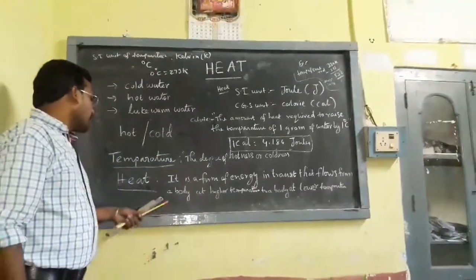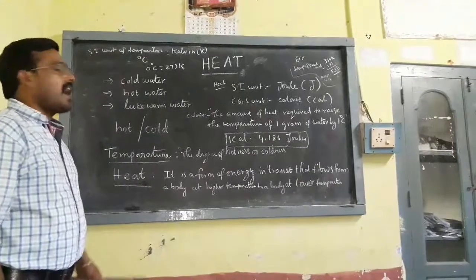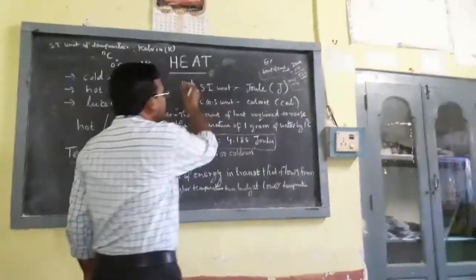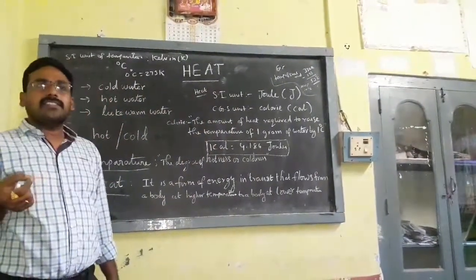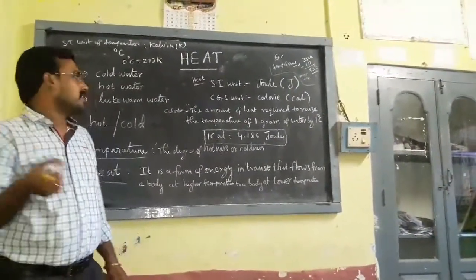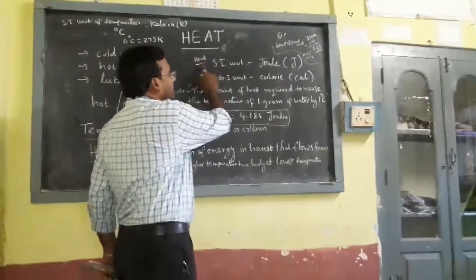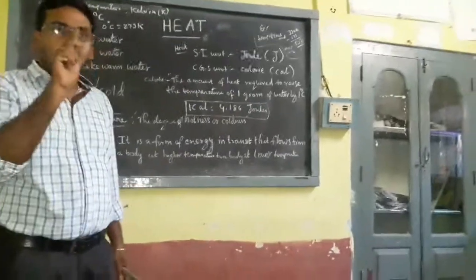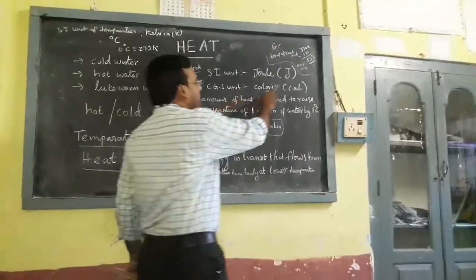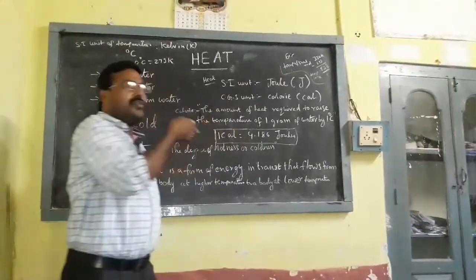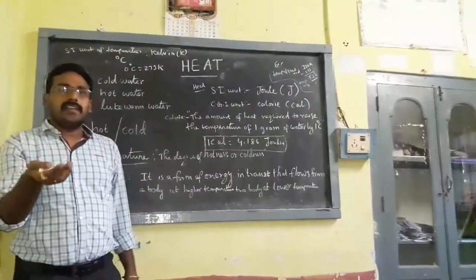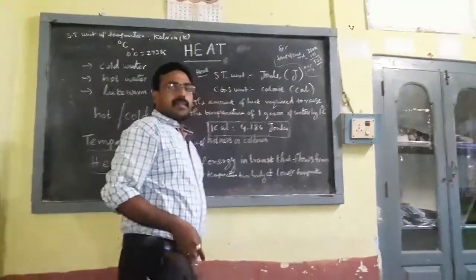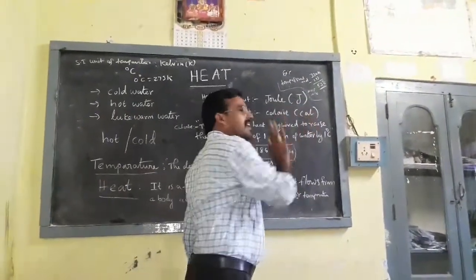So temperature and heat have units also. What is the SI unit of heat? SI means system of international units. The SI unit of heat is joule. We indicate it with capital J. One more unit, the CGS unit, that is centimeter, gram, second, is calorie. Calorie starts with CAL.